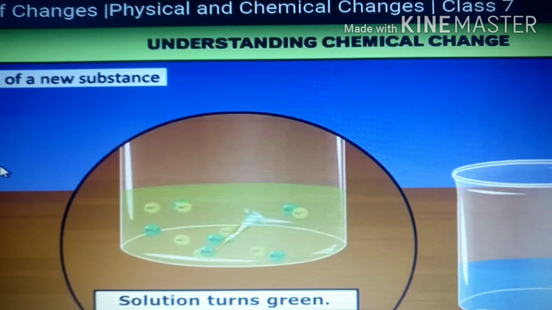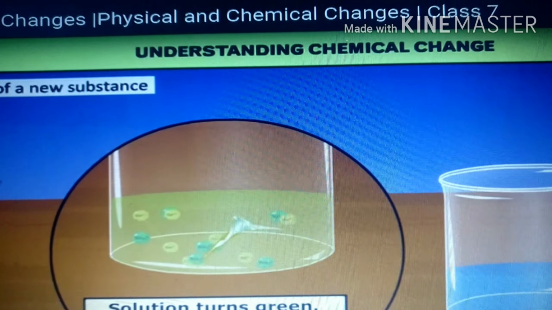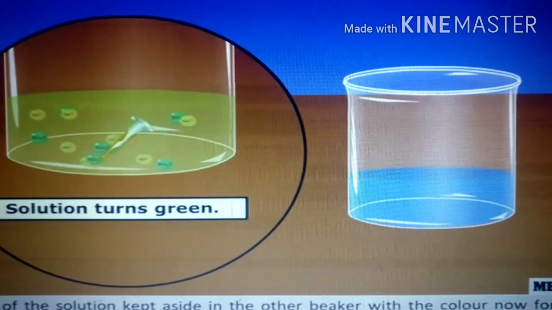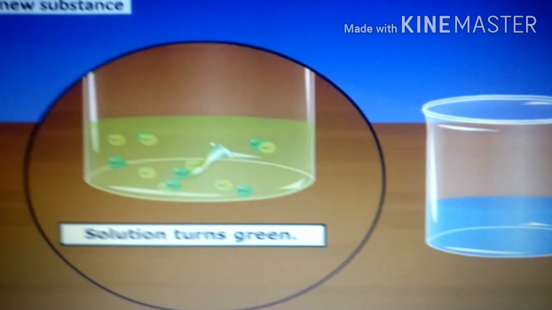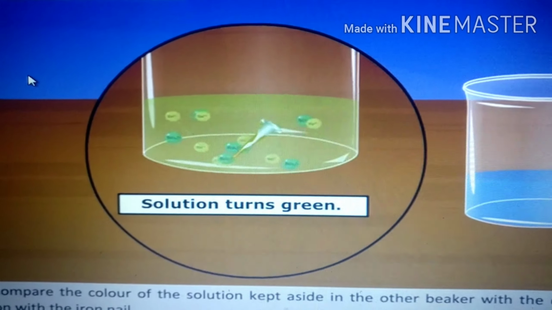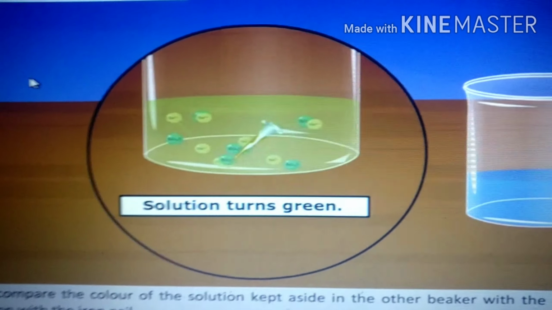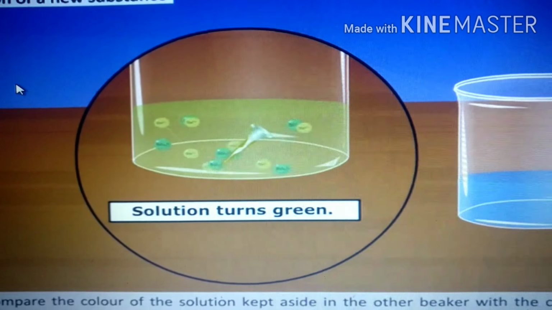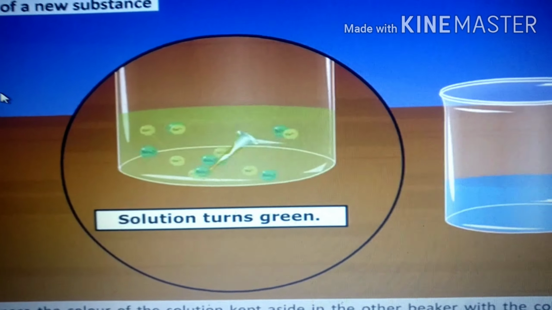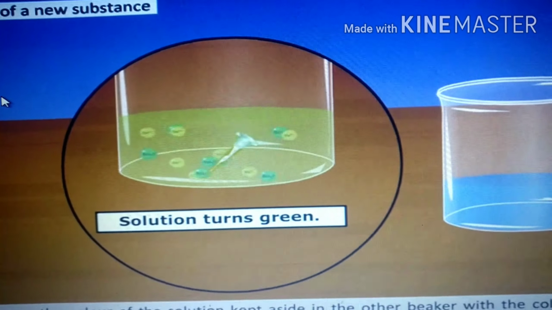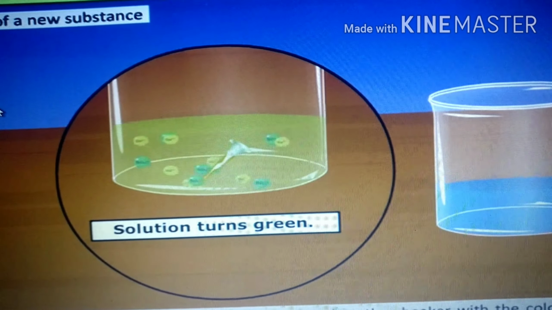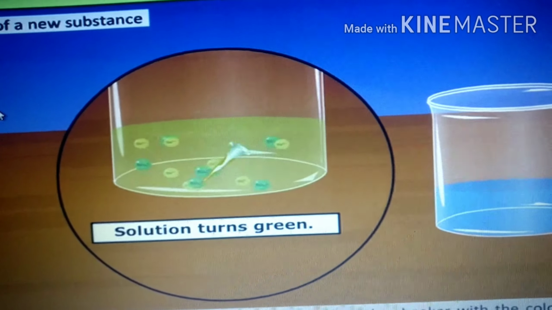Now why does it happen? Do you know what happens here? We observe that the blue color of the copper sulfate solution changes into light green in color, and we can see that a brown deposit is formed on the iron nail. Why does it happen? Because of the chemical reaction between the acidulated copper sulfate solution and the iron nail, which produces two new substances, that is iron sulfate and copper.